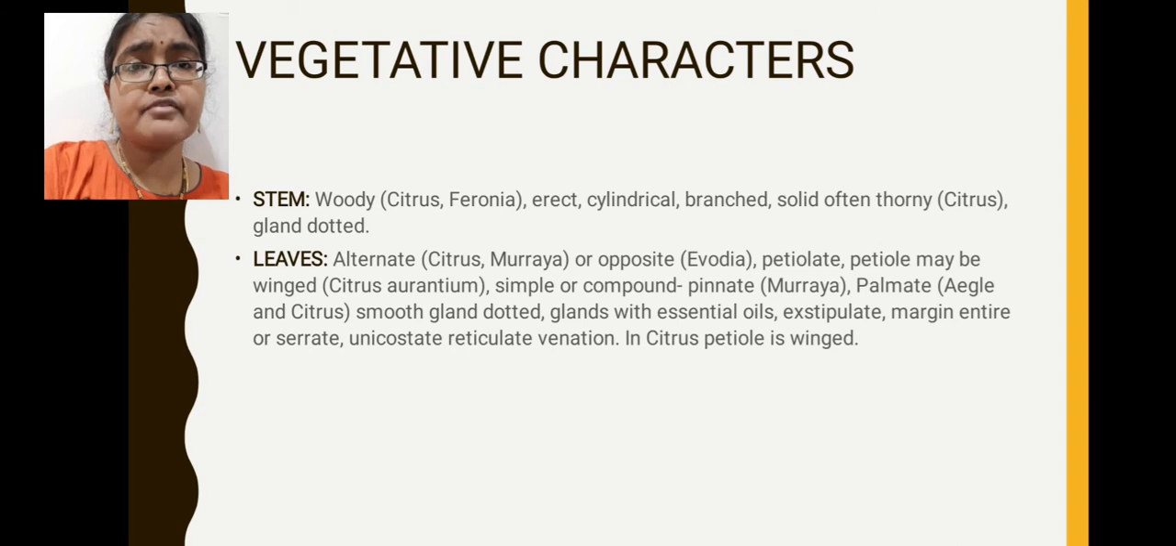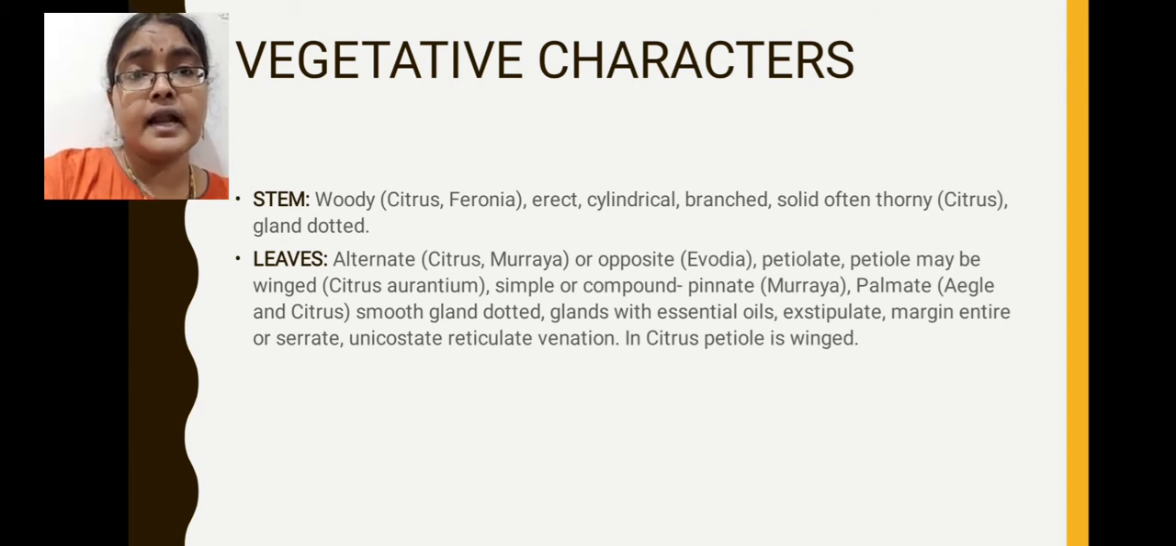Next, venation. Unicostate reticulate venation is a characteristic feature of Rutaceae family members. Unicostate reticulate venation means one principal vein or main vein is present, and from this, lateral veins and veinlets arise. All these together produce a network-like structure, called unicostate reticulate venation. Unicostate means only a single principal vein or midvein is present. This is about the morphological characteristic features of leaves.